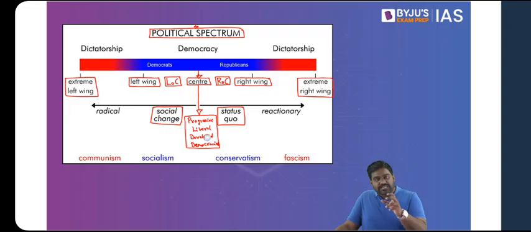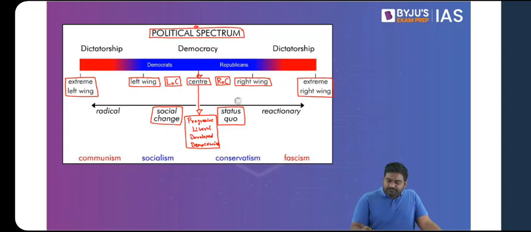Find out the names of few centrist parties in the world. In India, by the way, there is no centrist party. In India or in developing nations, underdeveloped countries, you cannot find a truly centrist party, at least not the major ones. All the major parties in India, none of them are truly centrist. Is that clear? But in some developed democracies, especially in Western Europe and in some other developed countries, there are few parties which are truly centrist in their political thought.